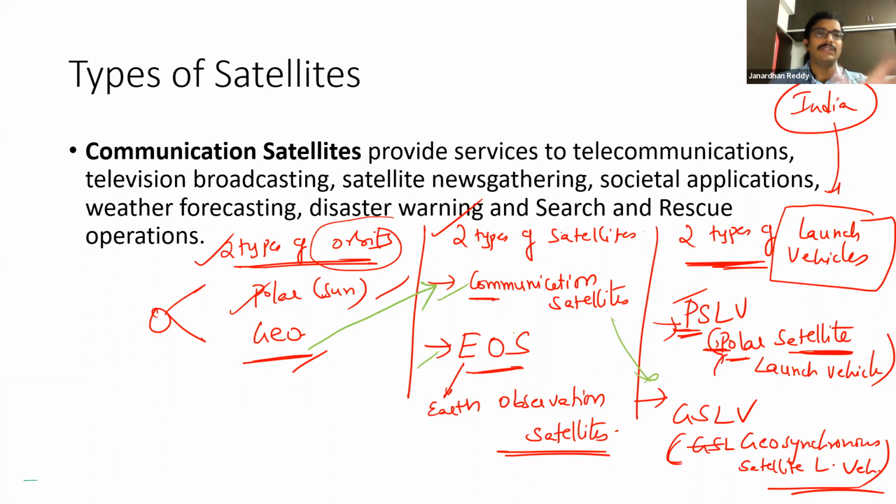Fine. Now we will see the types of satellites. Don't link these parallelly. Only write two types of orbits, two types of satellites, two types of launch vehicles. What is what, we will see slowly.